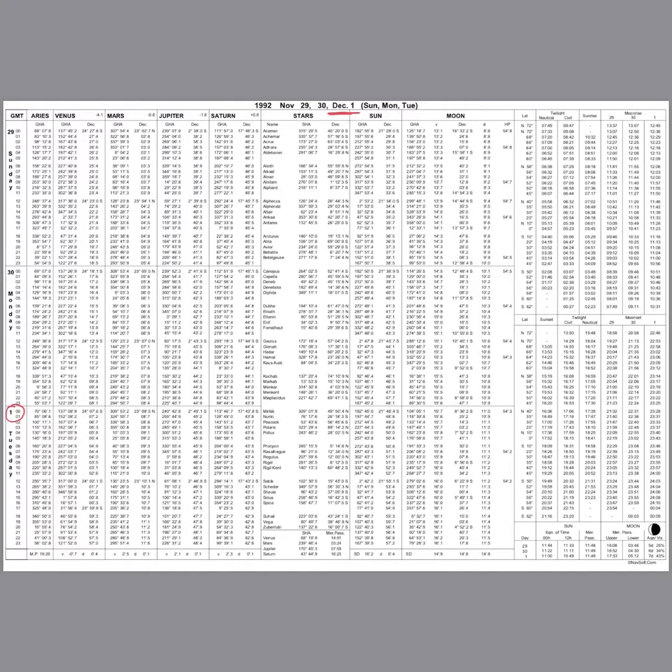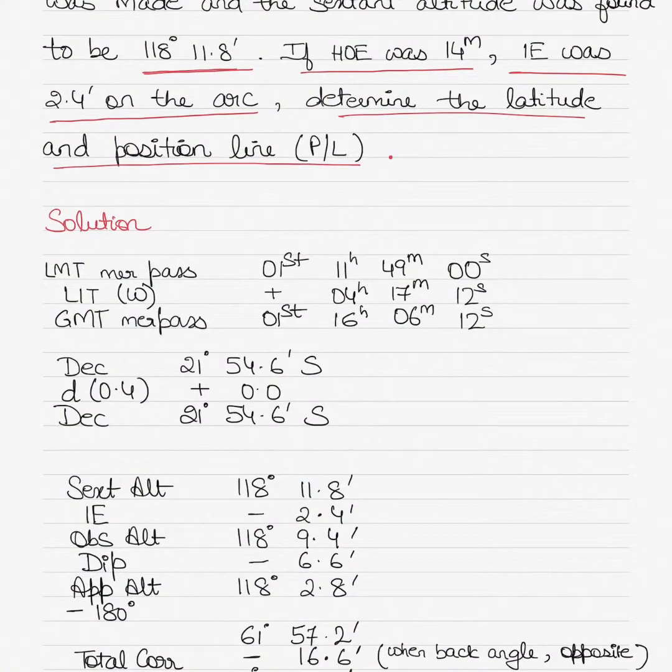This is where 1st of December is, and I need the meridian passage time for the sun. So the meridian passage time of the sun is given somewhere here. So you can see for 1st of December the meridian passage time is 11:49. Alright, this is 11:49. So this 11:49 hours is actually the LMT meridian passage or local mean time of the meridian passage.